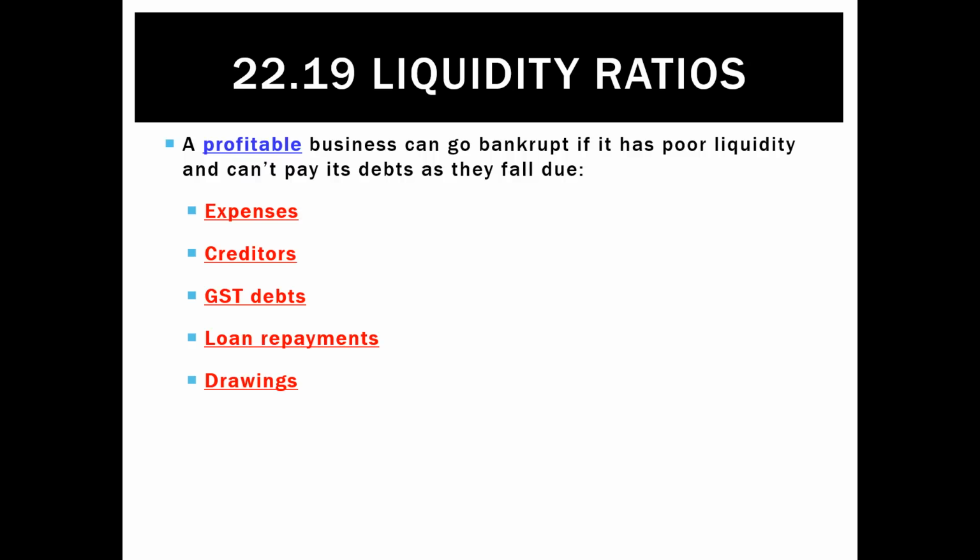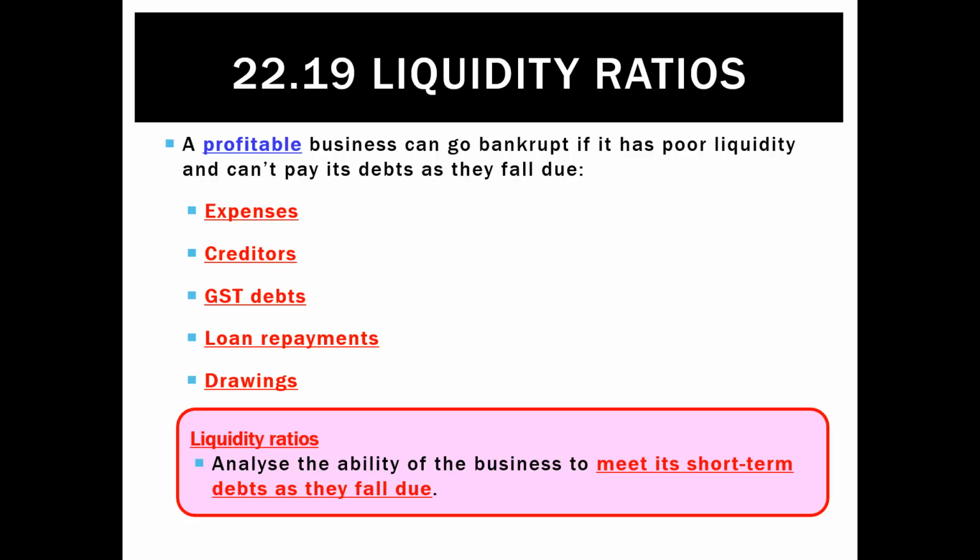So how can we figure out whether a profitable business can actually pay its short-term debts as they fall due? So things like expenses, creditors, we need to settle our GST, loan repayments, drawings, etc. What we're going to use to do that is a series of ratios called liquidity ratios, and they analyze the ability of the business to meet our short-term debts as they fall due.